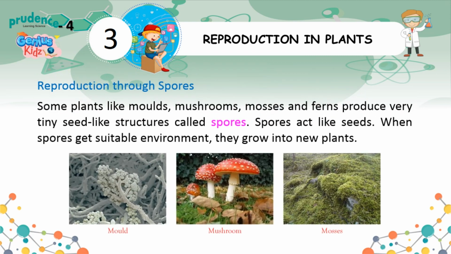Reproduction through spores. Some plants like molds, mushrooms, mosses and ferns produce very tiny seed-like structures called spores. Spores act like seeds. When spores get a suitable environment, they grow into new plants.